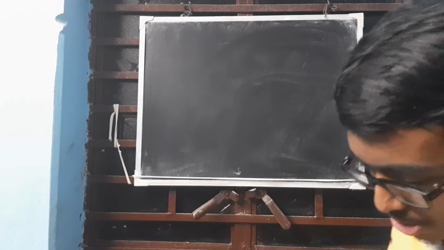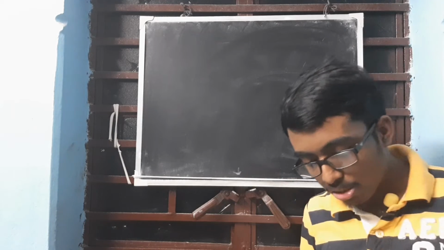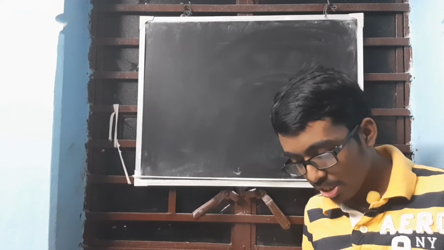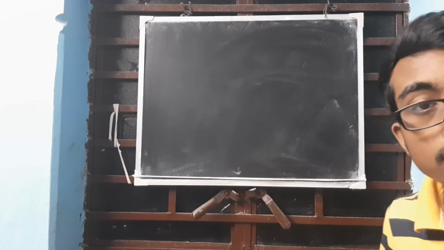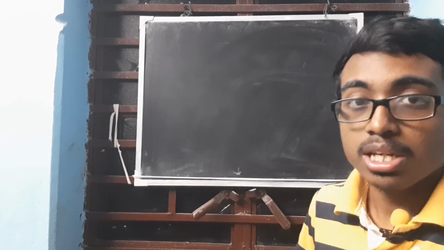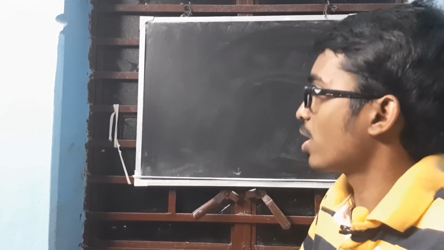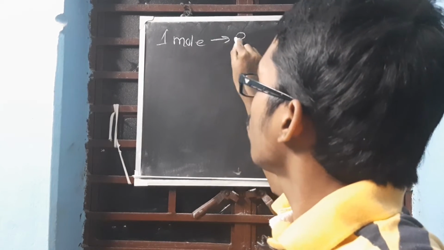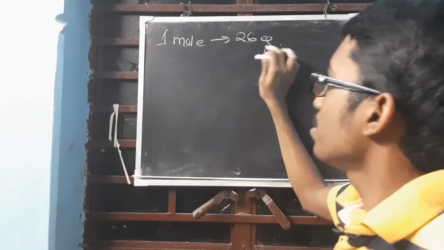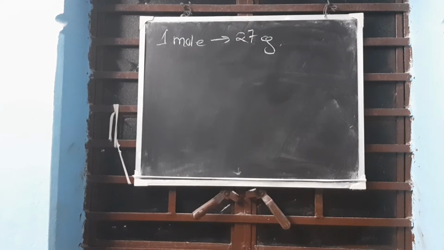See this type of question. Let's do one question. It is asking how many grams of aluminium are present in 0.2 mole of it. First you need to get the value of 1 mole. What is the value of 1 mole for aluminium? 27. Aluminium has 1 mole equal to 27 gram.